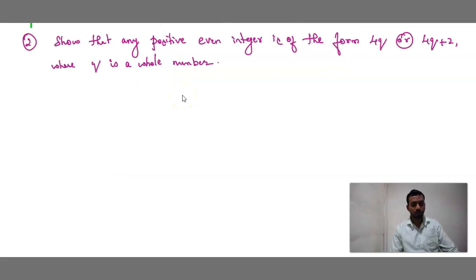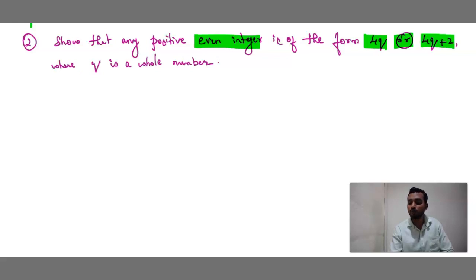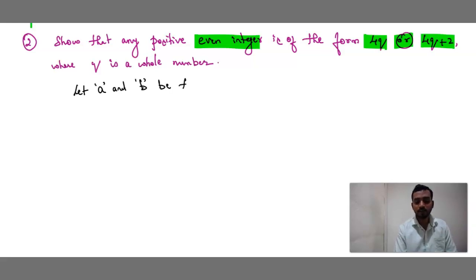Yes, children, we can see the next question here. Show that any positive even integer is of the form 4q or 4q plus 2, where q is a whole number. Okay, same procedure. Let a and b be the two positive integers, right?